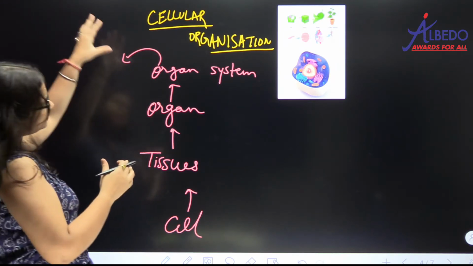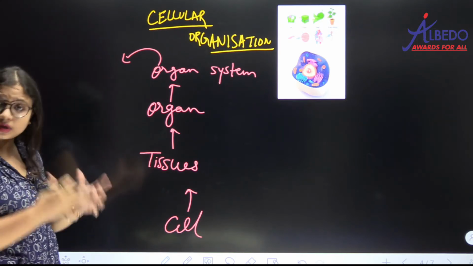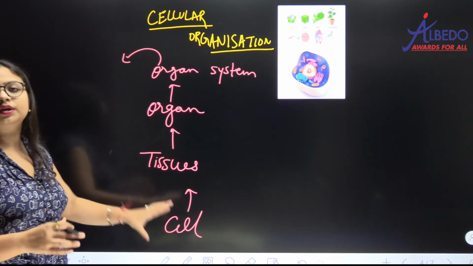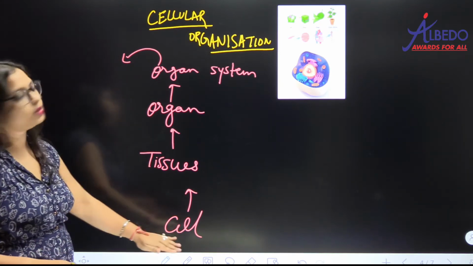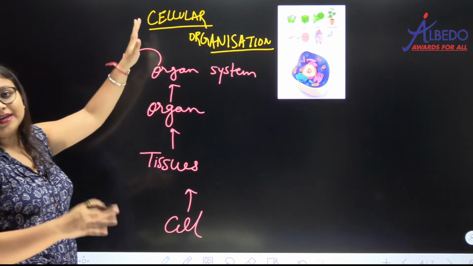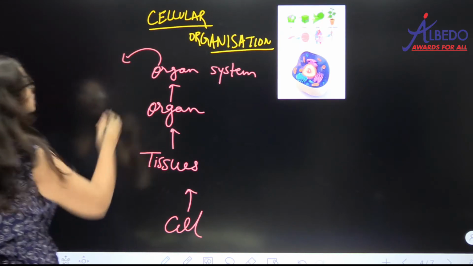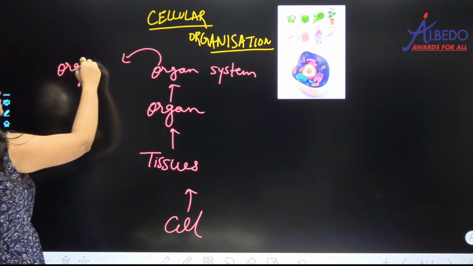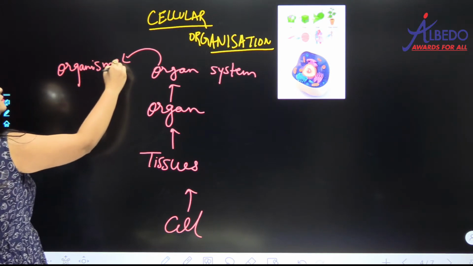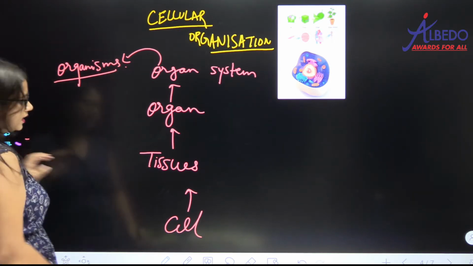याद रखना, when we represent something in its hierarchical order, we always try to put the lowest level at the bottom point, है ना. इसलिए मैंने ऐसे लिखा है, सेल को सबसे नीचे लिखा और सबसे जो हाईएस्ट पॉइंट है उसको सबसे ऊपर लिखा, है ना. So organ systems finally मिलकर के क्या बनाता है? It forms the organisms.